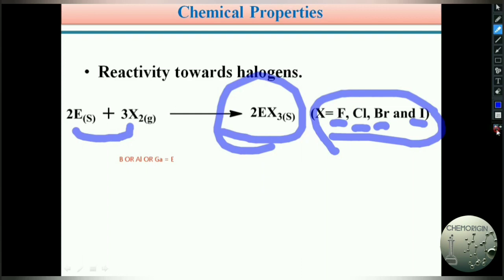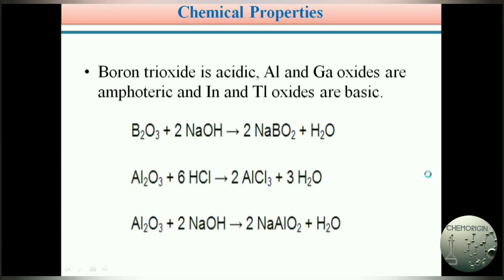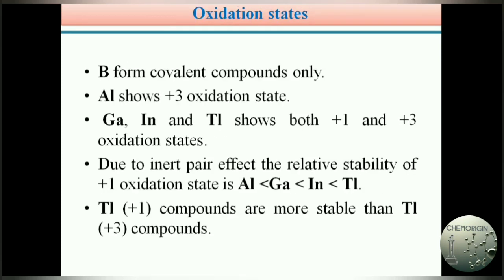In this manner, different types of chemical properties are exhibited by the third A group elements, or 13th group elements, or boron family elements. So let me recap this module, and I will stop here. These are very simple topics that I dealt with in third A group elements.